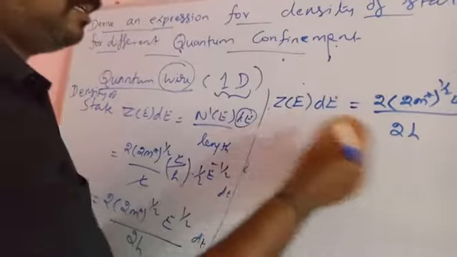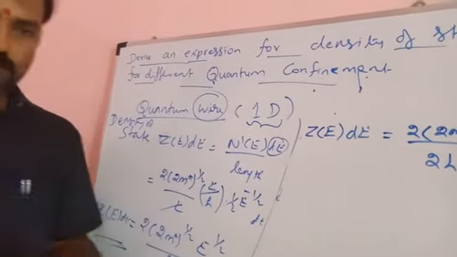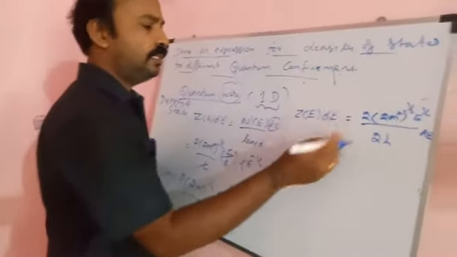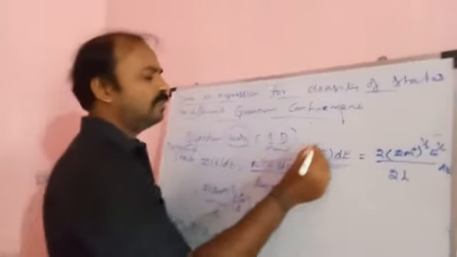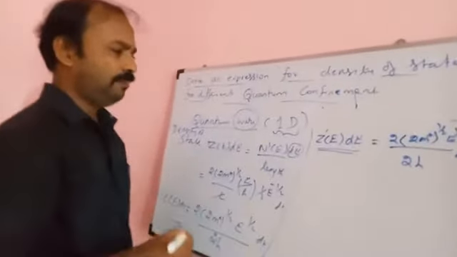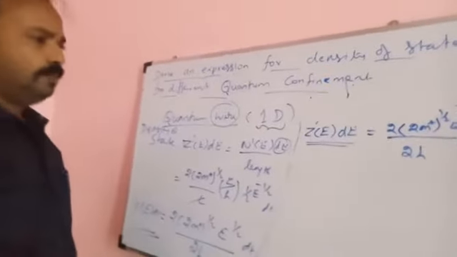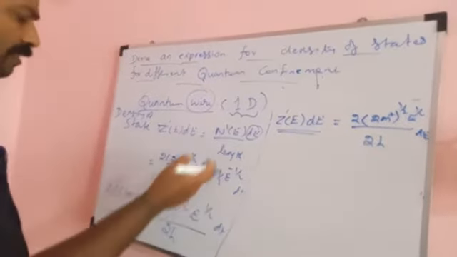So Z of E dE can be rewritten as follows. Sometimes in notes there is a Z prime, no problem. Z prime or Z of E, no problem. Then there is no need for this d also.